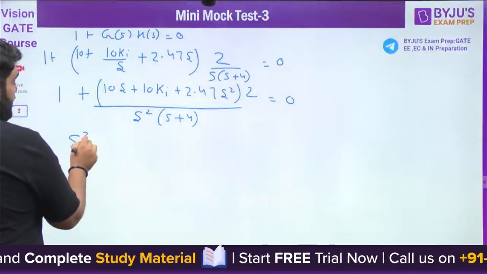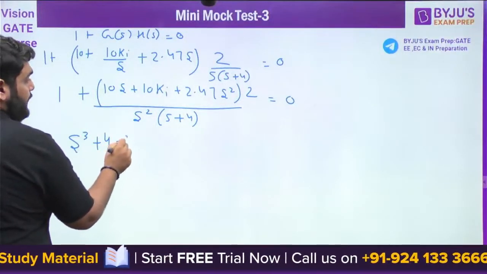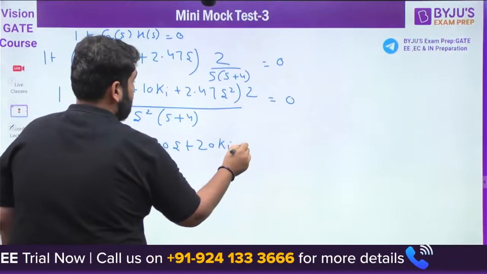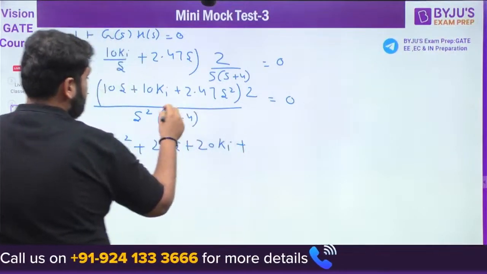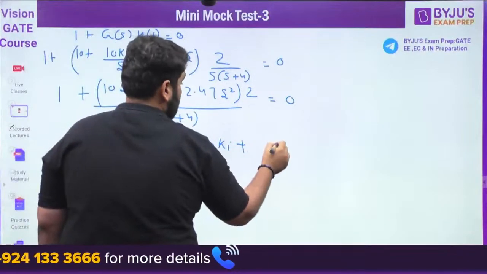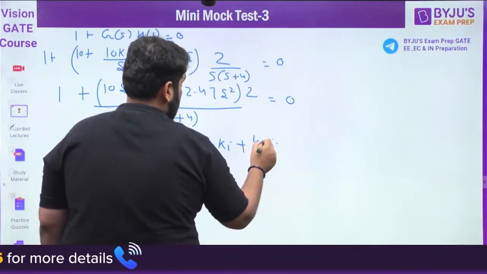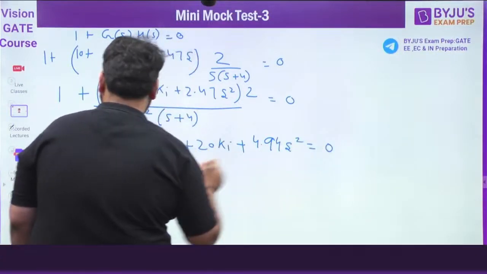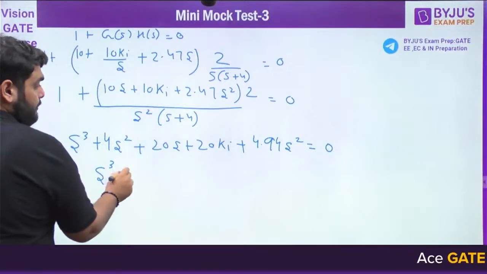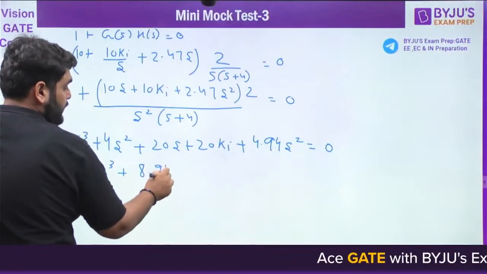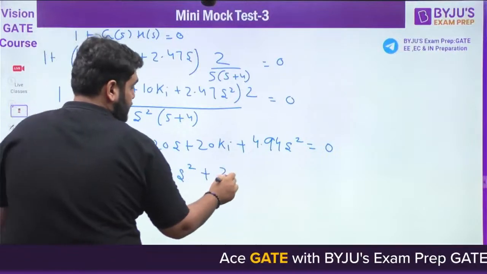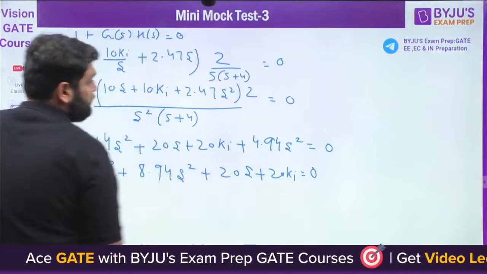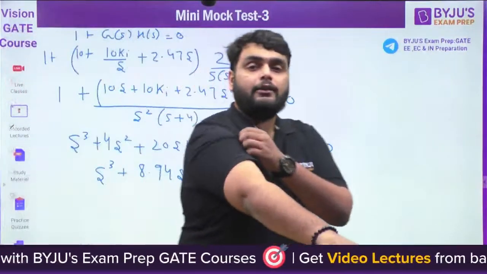So from here we have s cube plus 4 s square plus 20s plus 20 Ki plus 2.47 times 20 Ki. Okay, 2.47 times 4 gives 4.94 s square, equal to 0. So it comes out to be s cube plus 8.94 s square plus 20s plus 20 Ki is equal to 0. So this is the characteristic equation we have.